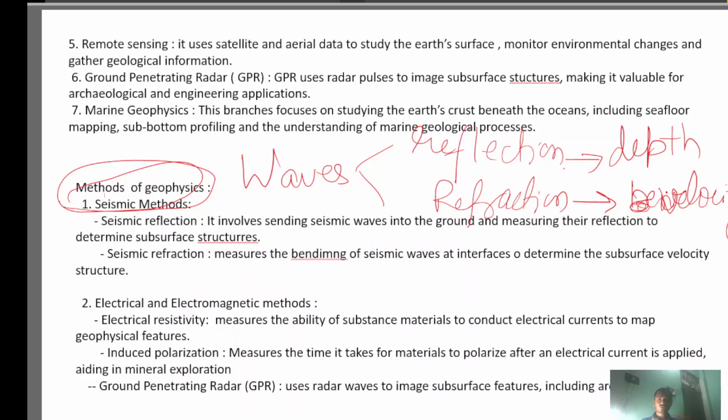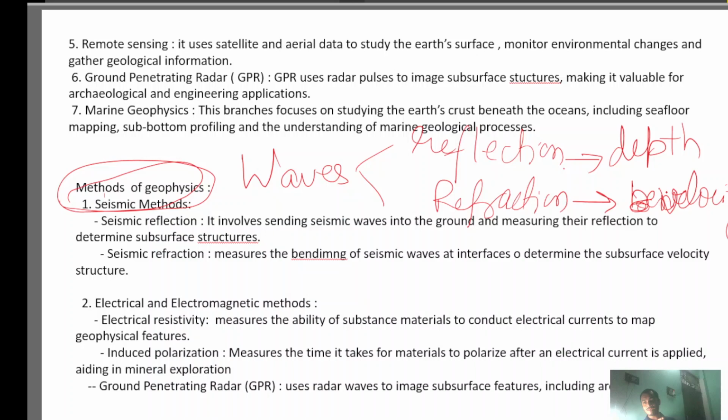What is seismic reflection? Seismic reflection involves sending seismic waves into the ground and measuring their reflection to determine the subsurface structure. And next, seismic refraction measures the bending of the seismic waves at the interface to determine the subsurface velocity structure. Okay, this is a very important method, the seismic method.